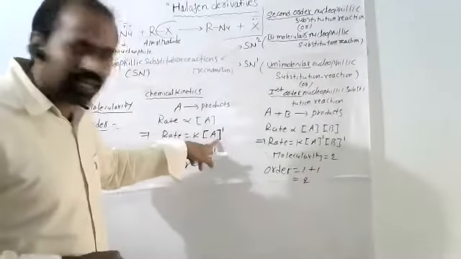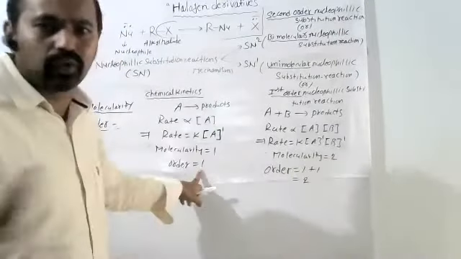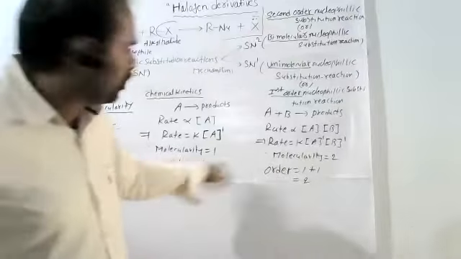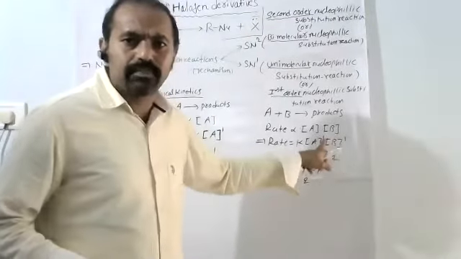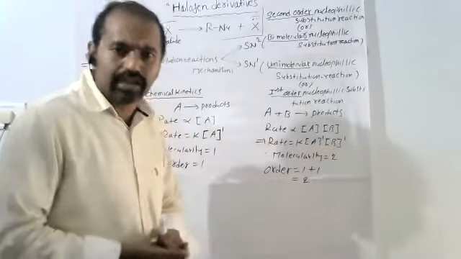In a rate of reaction, what is the reactant concentration power? Here 1, order equals 1. It is a first order reaction. Here 1 plus 1, the sum of the powers in the rate of reaction, is 2. It is a second order reaction.